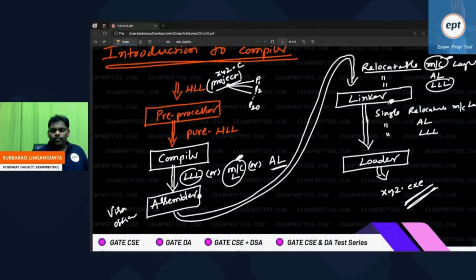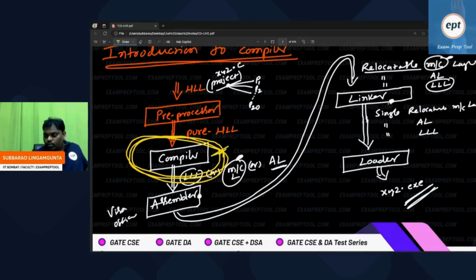Careful, everyone listen to this. Whenever you say compile, careful. I have a program, I said compile. Remember everyone. Can you see this line? Vipul, can you see this line? I have a program, and I said compile that program. Everyone listen, when I say compile, only compile should be done.